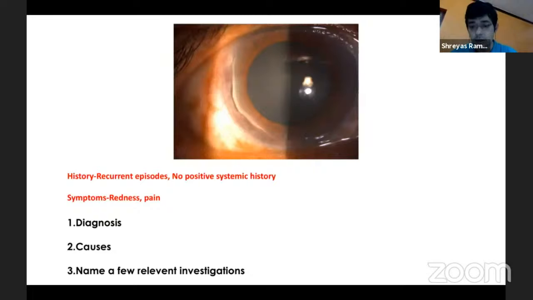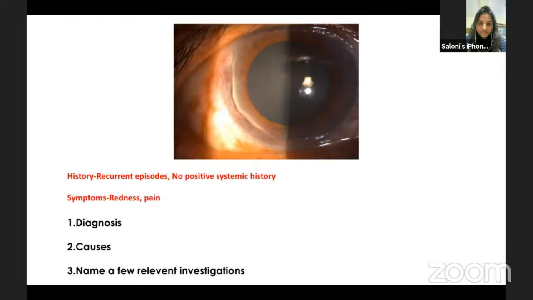Okay. So Dr. Soni, would you like to answer what this is? What do you think this condition is? It's like we have one more postgraduate who's joined us. So, sir, peripheral corneal ulcer. Right. It could be Mooren's or PUK, something like that.